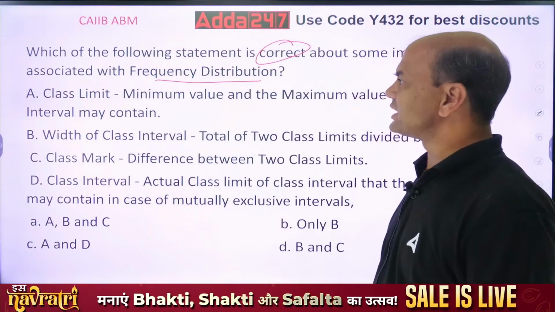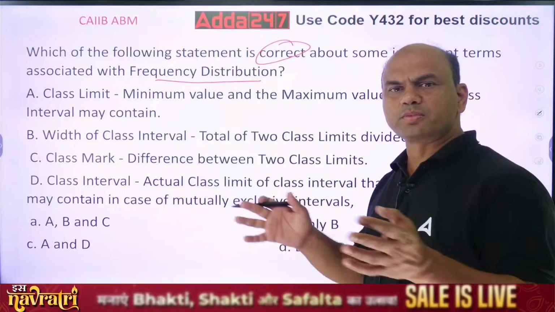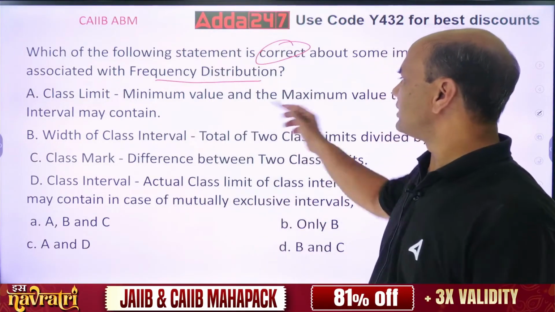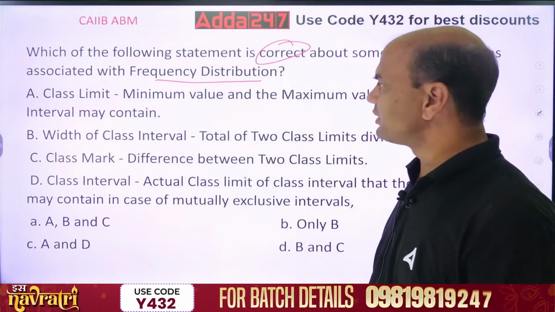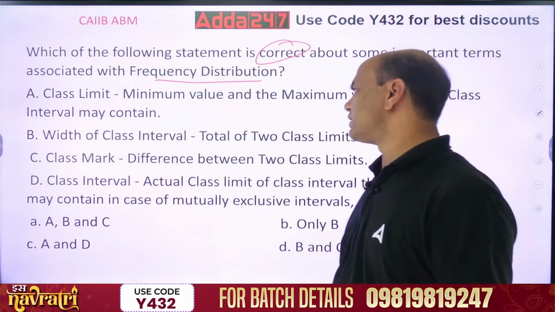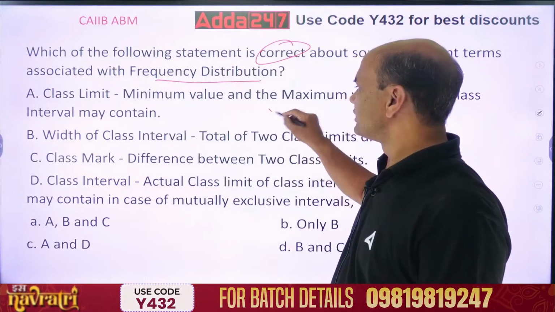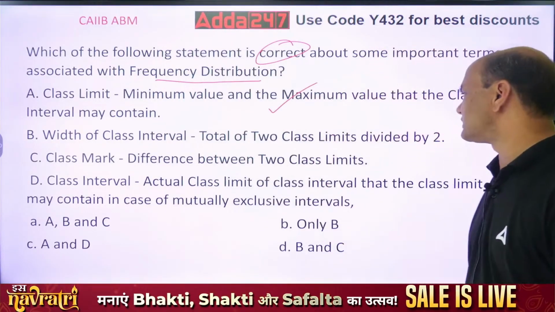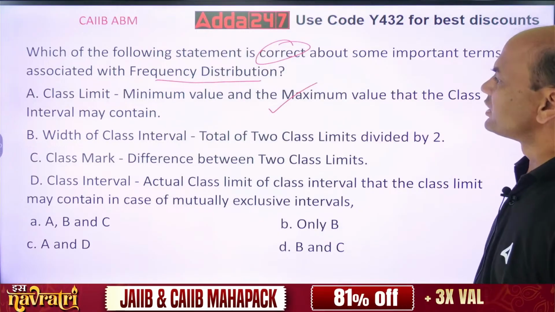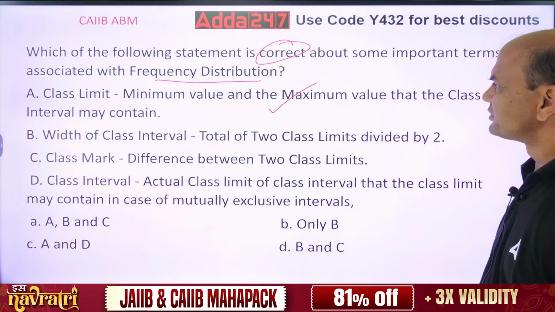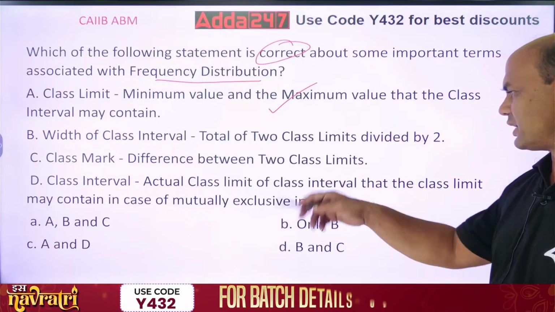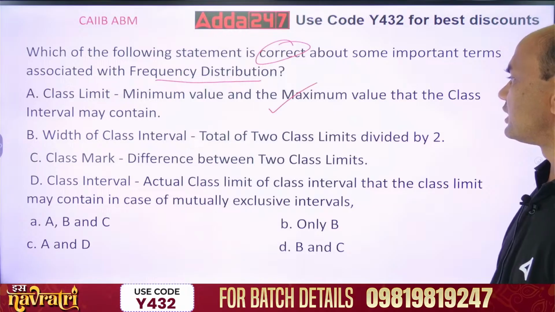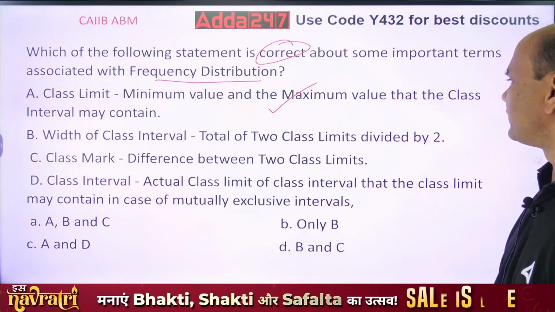See, what is a class basically? Class means basically the group of elements, samples or the population. So minimum and maximum value, right? Width of the class interval, this is true. Width of the class interval, total of the class limits divided by 2. Now you want the correct one. So A is correct. Now let's look at it. A. Width of the class interval, total of the class limits divided by 2.